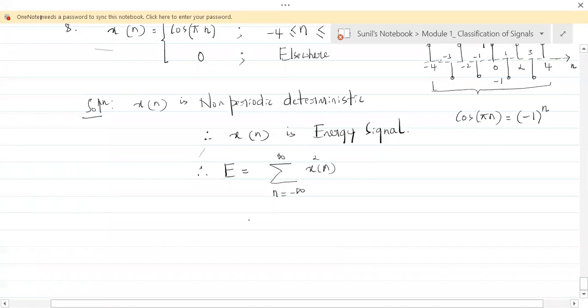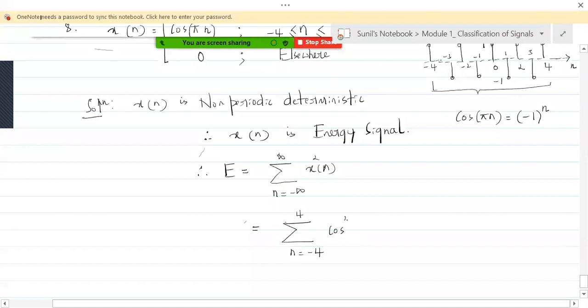Fine. So this is summation n ranging from -4 to 4 cos square pi n, because it is x squared of n. And we have seen cos pi n is -1 to the power n.